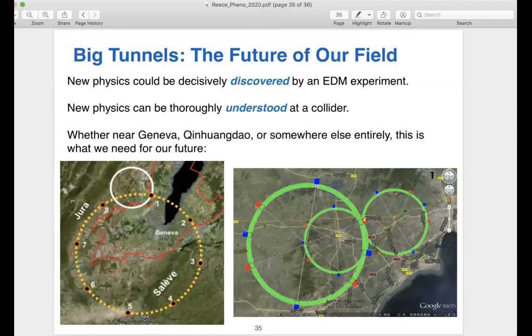So if we really want to thoroughly understand new physics, even though there are all these other experiments that are fantastic, we really need a collider. And so I think the future of our field is really going to require us to build a big tunnel.